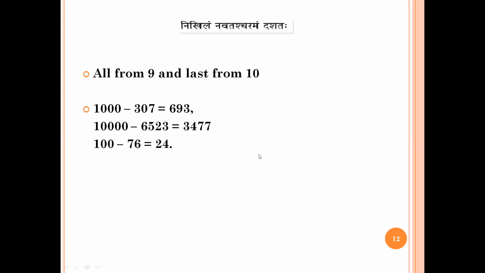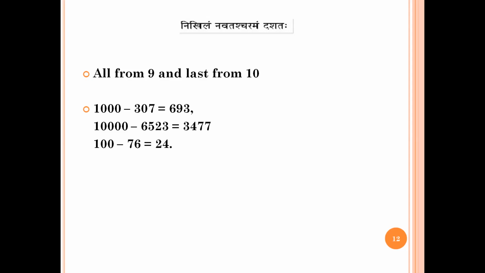Okay. Let's move to the next. See, we are going to learn all these sutras in the next classes as well. Say all from 9, last from 10. Suppose if I have to subtract, I'm going to teach this sutra in greater detail from the next classes, but I'm just giving a glimpse of it.